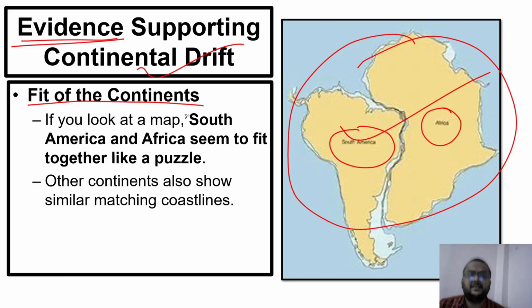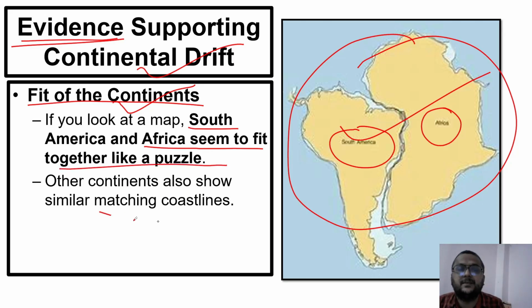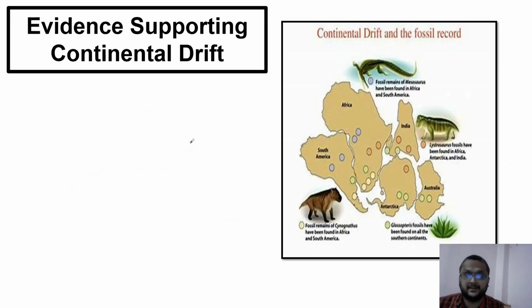So based on this, we can see the fit of the continents, and it is possible that Pangaea existed many years ago. South America and Africa seem to fit together like a puzzle. Other continents also show similar matching coastlines, and this proves the continental drift theory.